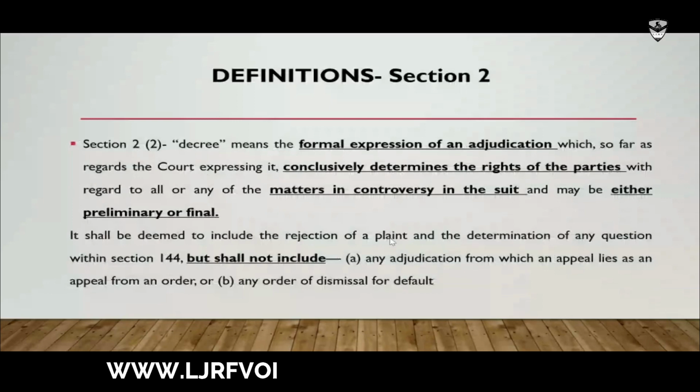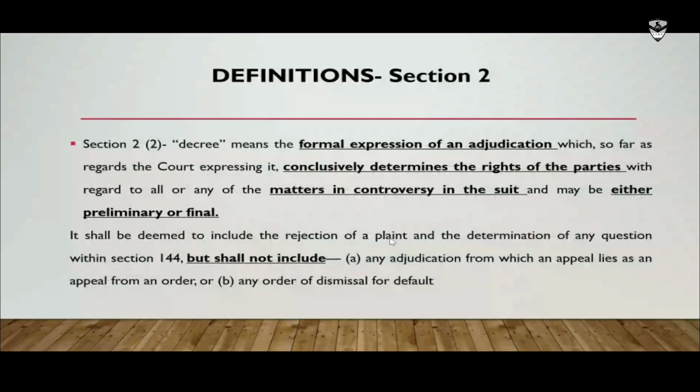But it specifically says it shall not include any adjudication from which an appeal lies as an appeal from an order, or any order of dismissal for default. What is dismissal for default? Dismissal for default means if a party who filed the claim did not appear before the court on the date kept for appearance, the court can again serve notice to appear, and if they don't appear even after repeated services, the court can dismiss the suit filed by them.